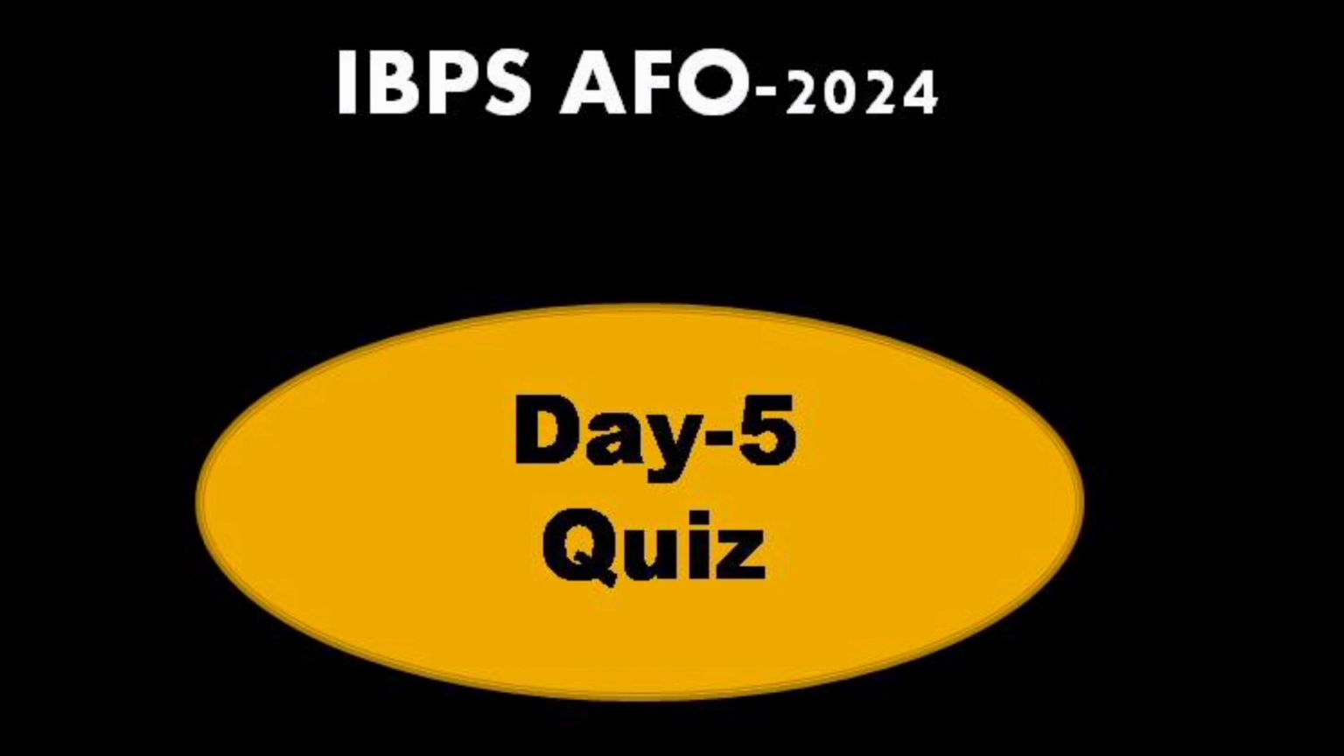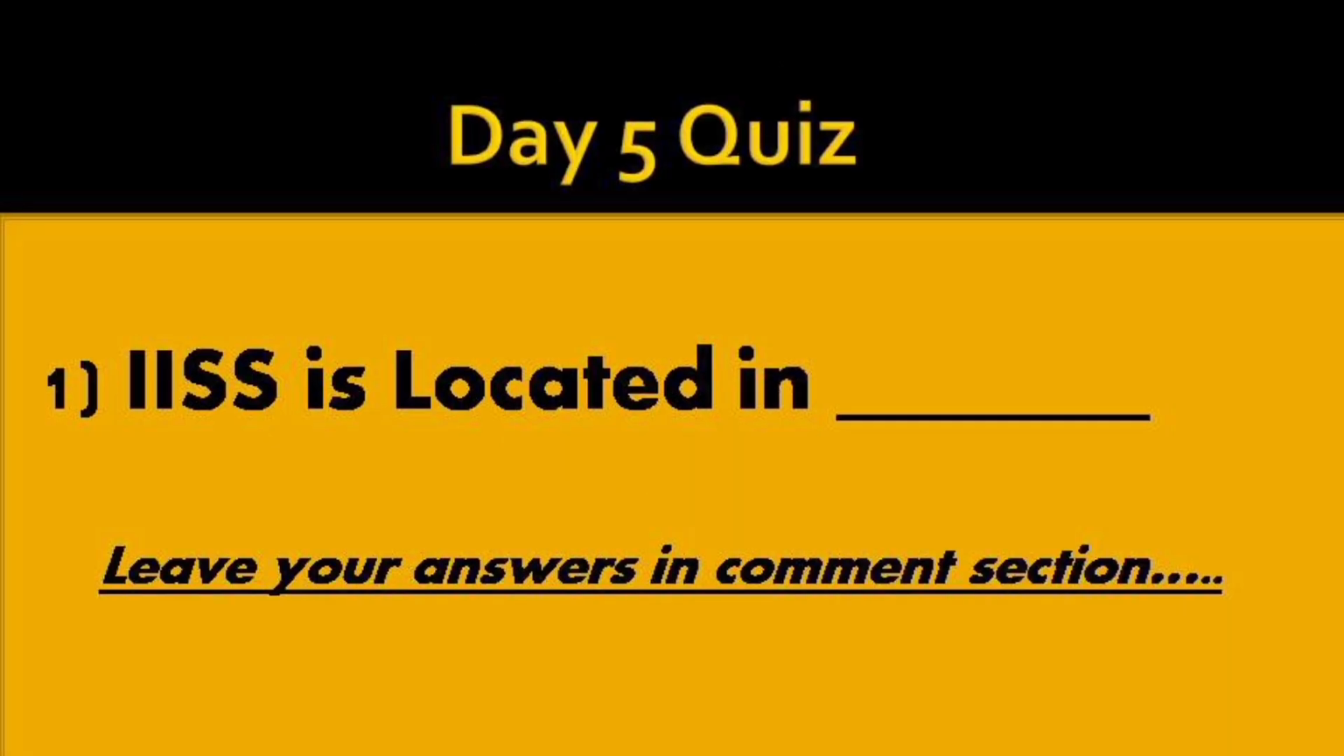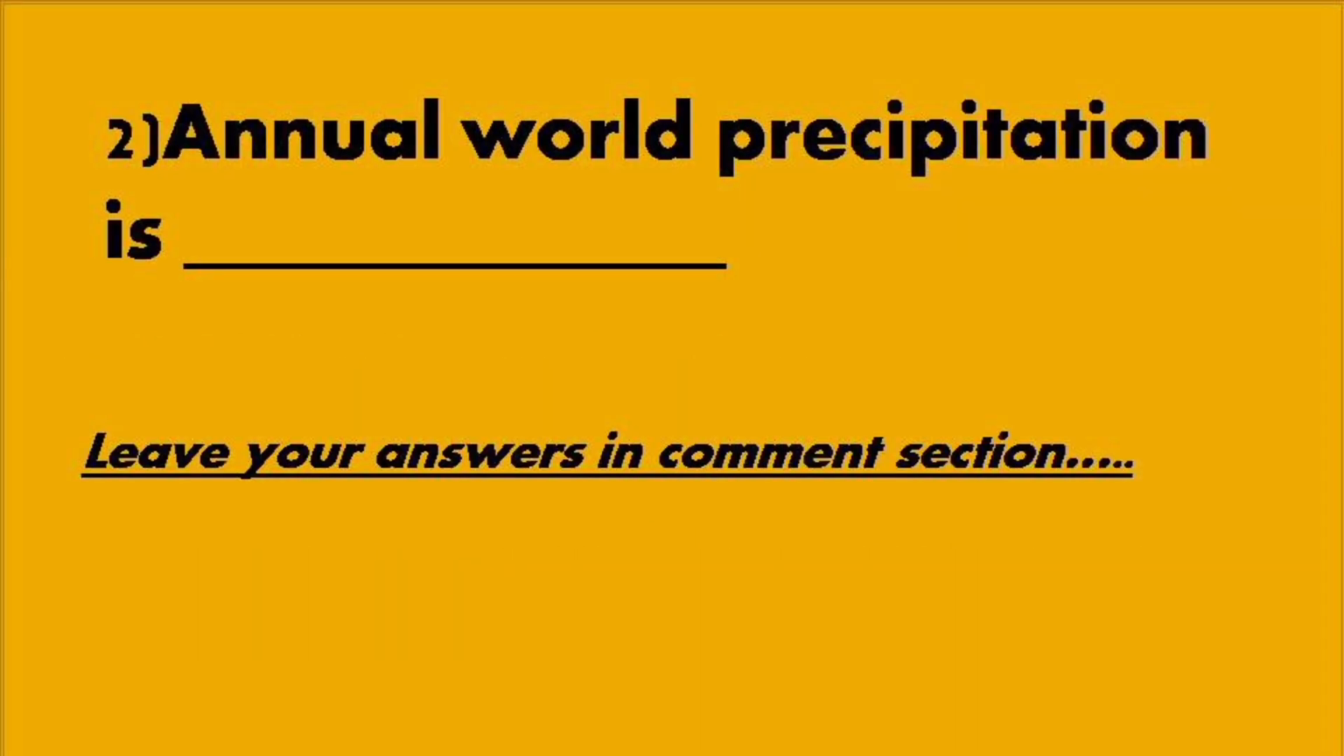Without any delay, let's start our quiz. First question: IISS is located in dash. Leave your answers in the comment section. Second question: annual world precipitation is dash. Leave your answers in the comment section.